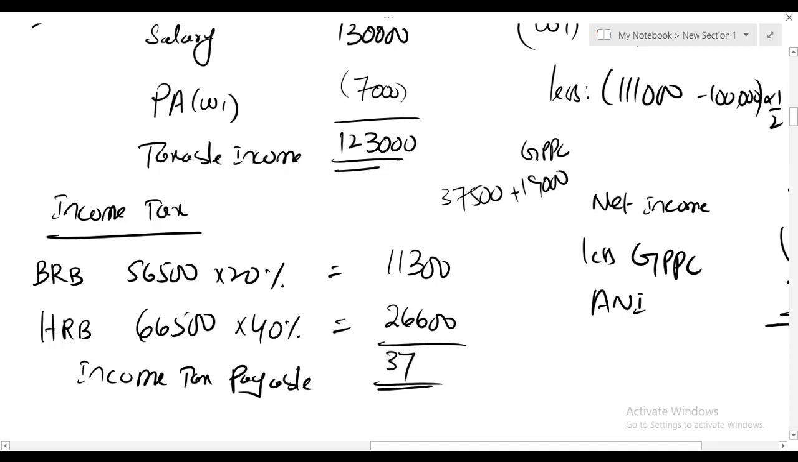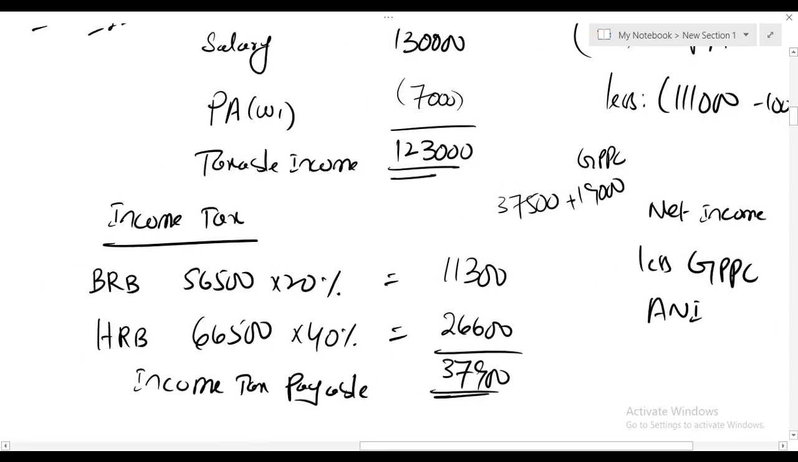So income tax payable is 37,900. So Lorna is having income tax payable of 37,900.